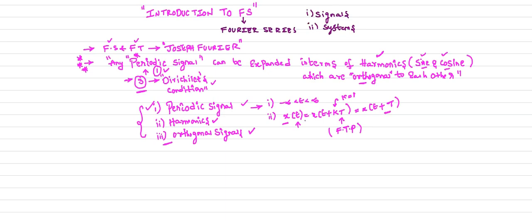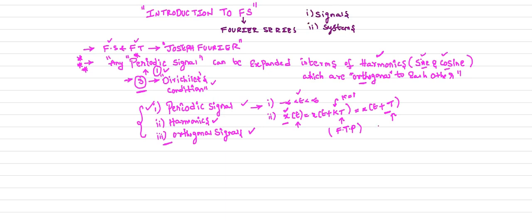When you shift your x of t by T units, where T is the smallest value, and the signal is defined between minus infinity to plus infinity, the smallest shift on the signal won't affect this relation, x of t equal to x of t plus capital T. Capital T is the smallest value after which the signal repeats itself.